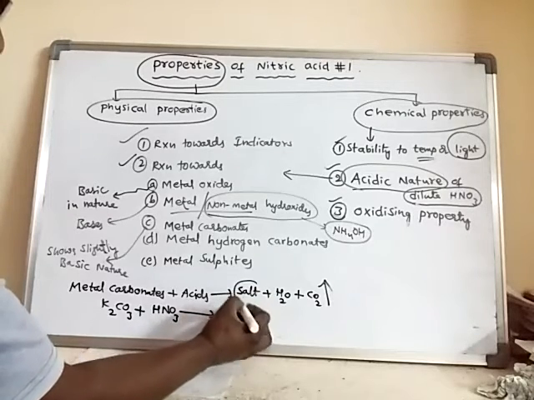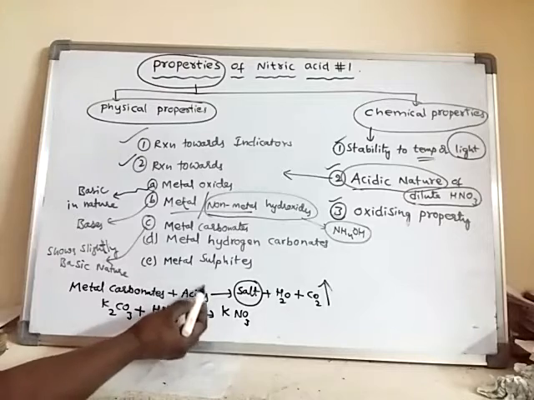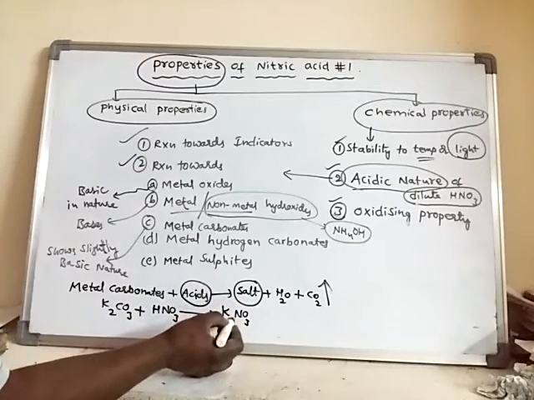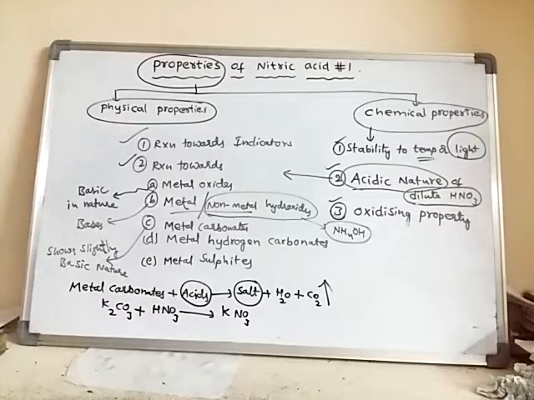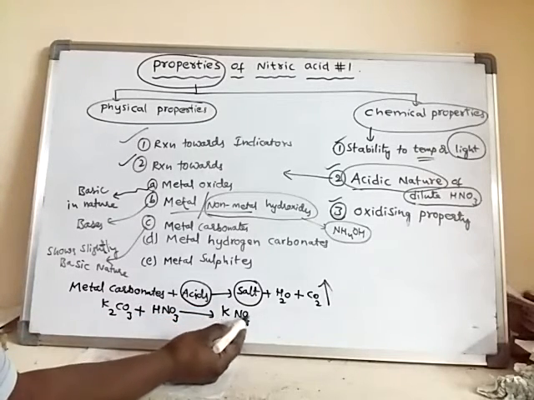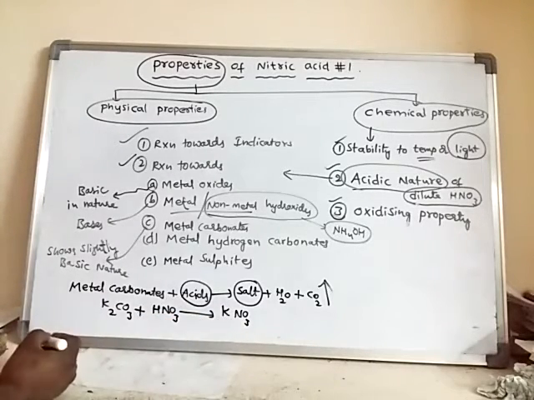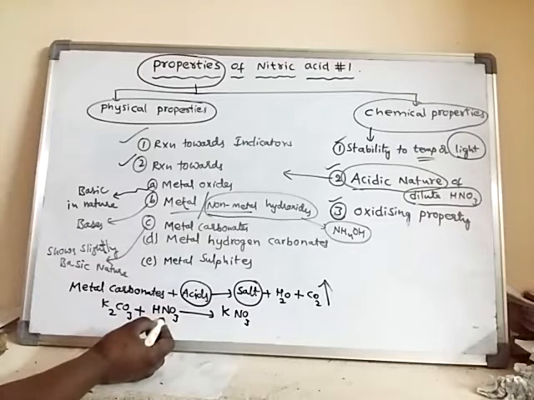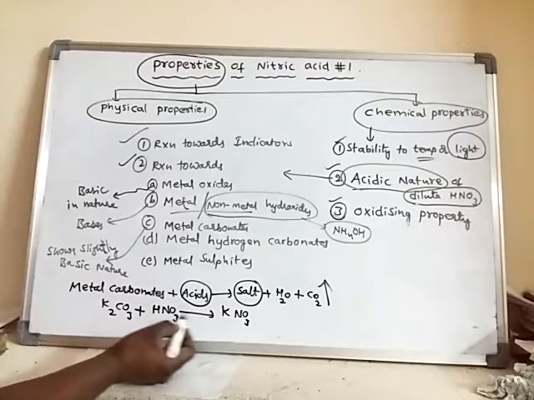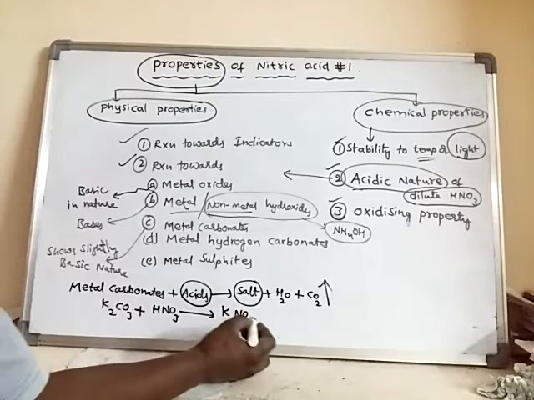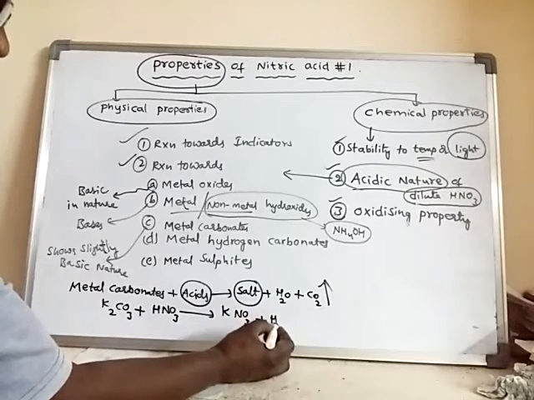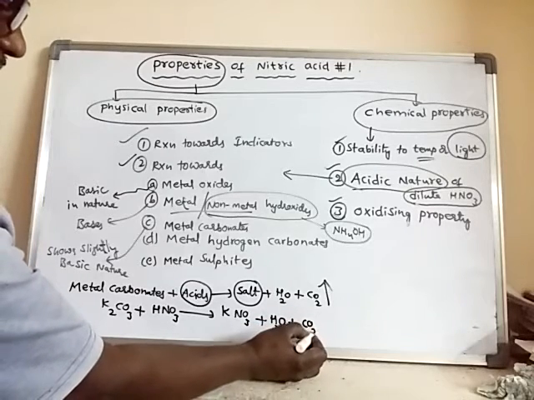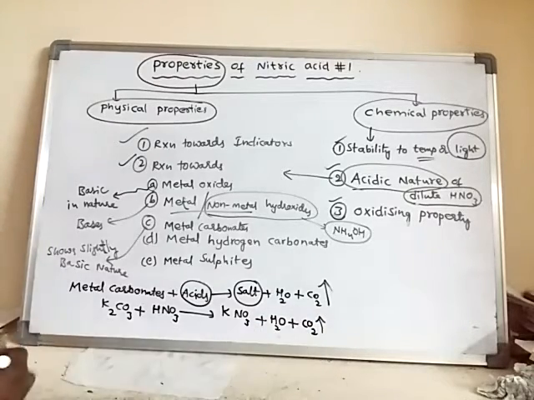If the acid is nitric acid, the salt will be a metal nitrate salt. So it forms nitrate salt and water. Along with this, it liberates carbon dioxide gas.